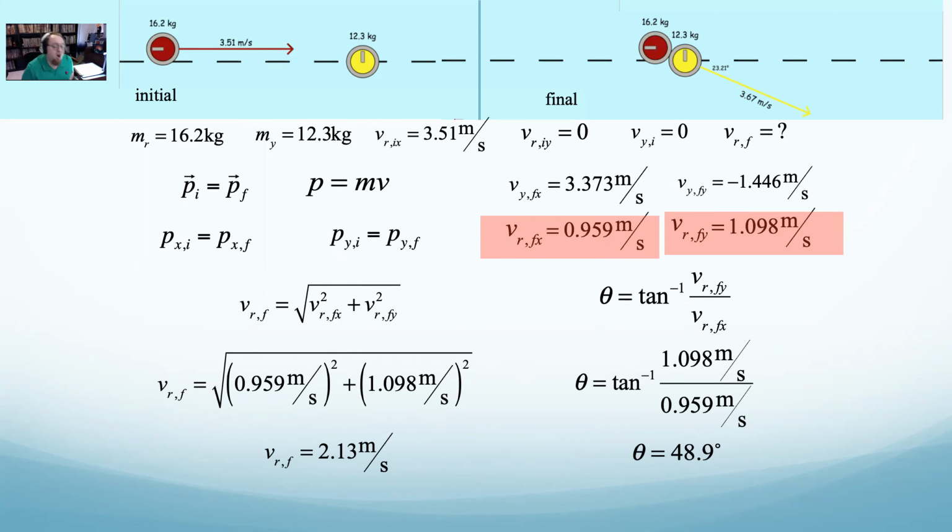Two-dimensional isn't any hurdle per se. It just takes longer to do. It's just more work because you've got to do the problem twice. But conservation of momentum is very straightforward. You just look at a picture, look at all the arrows, and say your initial momentum equals your final momentum. And once you have your initial momentum and your final momentum, you set them equal to each other.